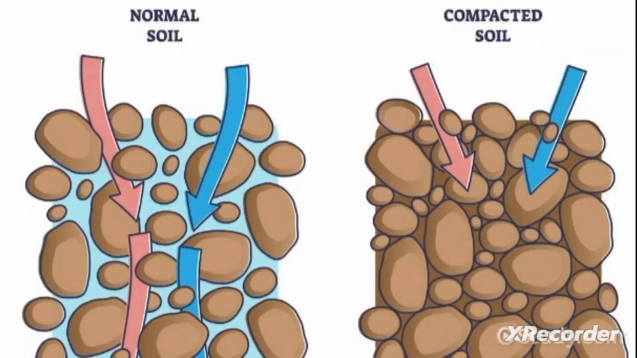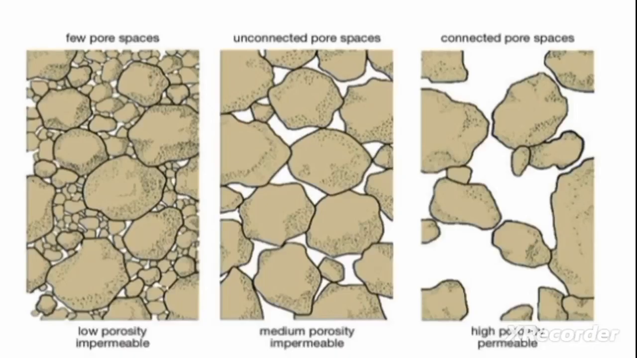Okay. So as we can see, in normal soil, we can see some spaces. And in compacted soil, as we can see, there are few spaces left.